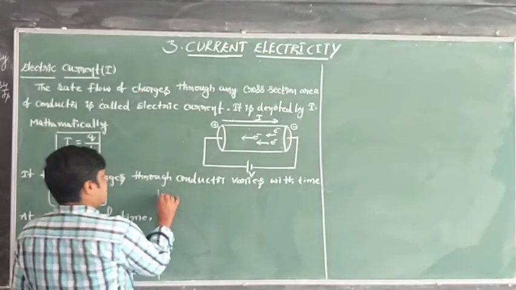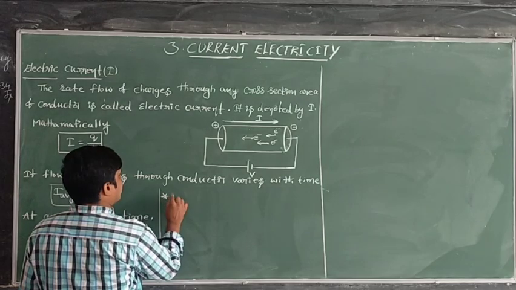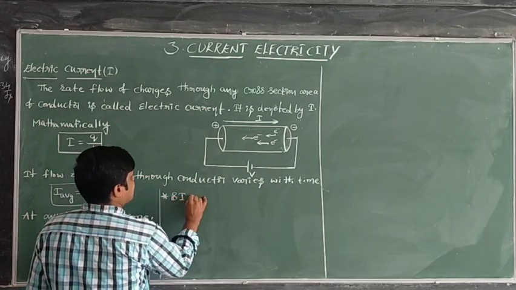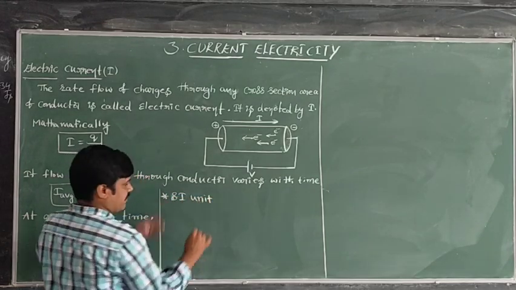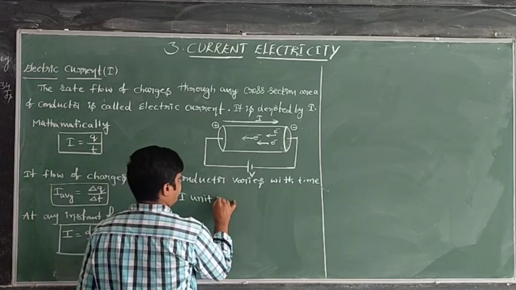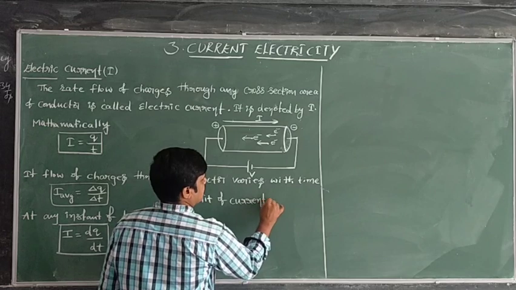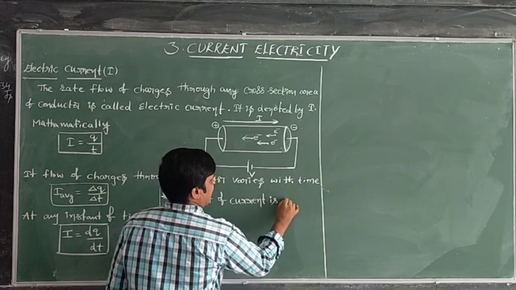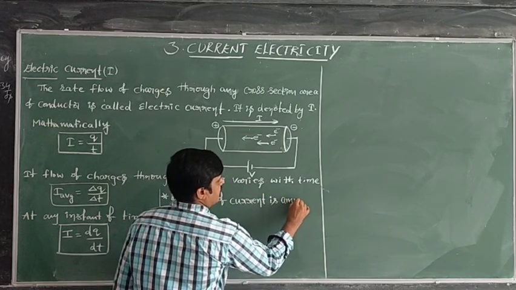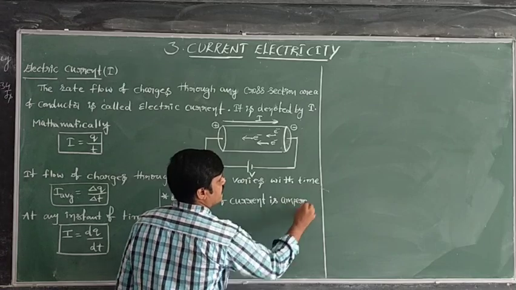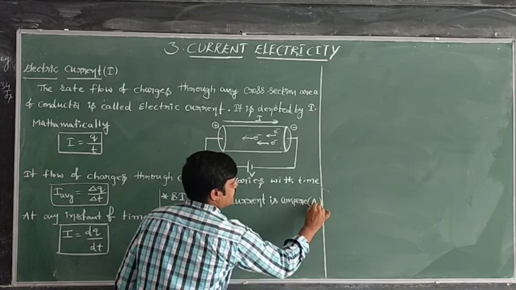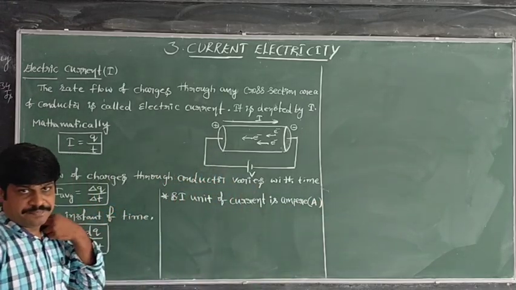Next, here we have a few things related to current. What is the SI unit of electric current? The SI unit of current is ampere. The representation of ampere is capital A.